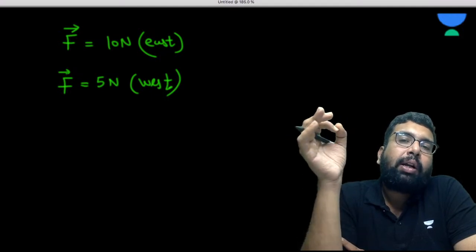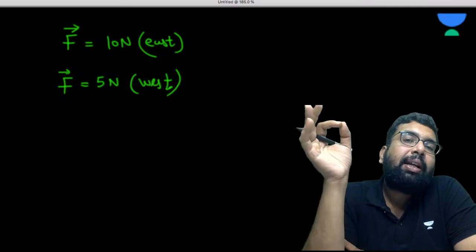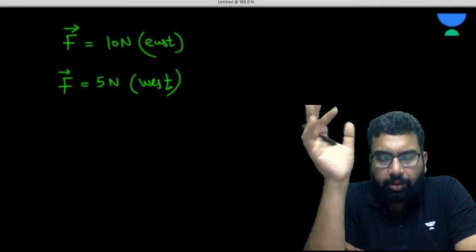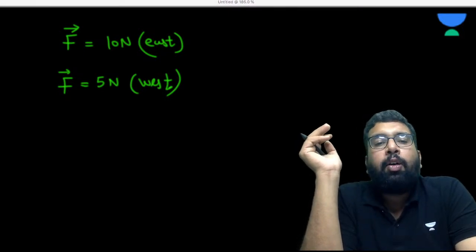When you put this arrow over some physical quantity, you are telling that this quantity is a vector quantity, and it may be in any direction, not necessarily east. Understood? Don't get confused that way. So this is how we represent the vector.